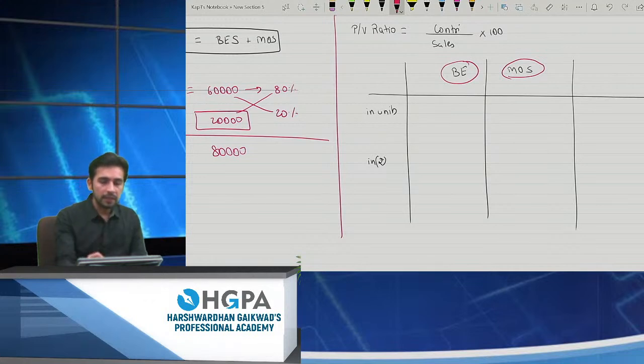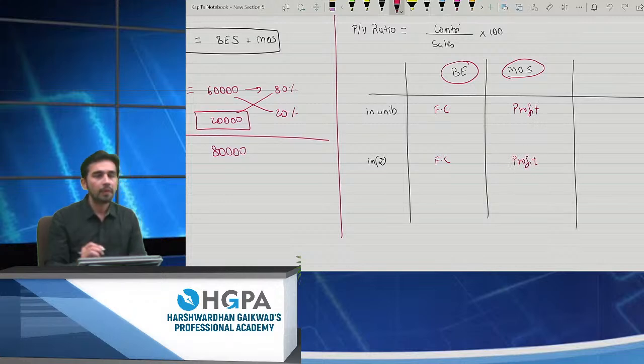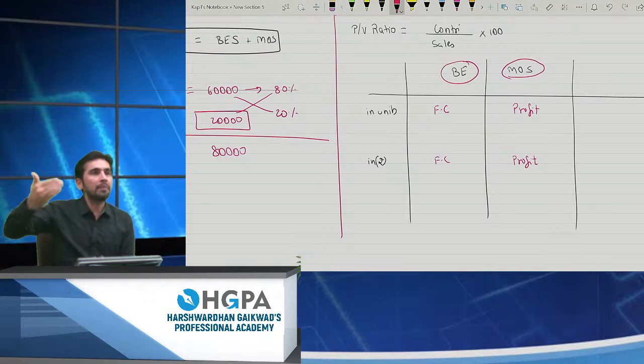So the rule is the numerator part is always fixed cost for break even and the numerator part becomes profit for MOS. The simple reason, here break even is completely dependent on fixed cost and MOS is completely dependent on profit, because after break even I am completely in profit.